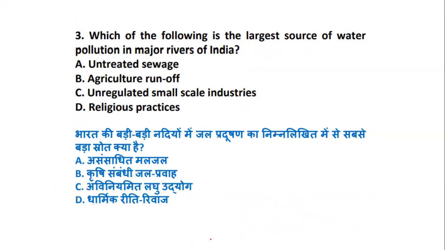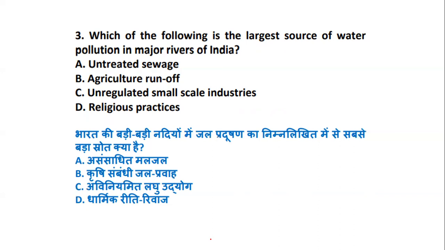Now, question number 3 is, which of the following is the largest source of water pollution in the major rivers of India? So what is the largest source of water pollution? So it is in major rivers of India. So whether it is untreated sewage, whether it is agriculture runoff, whether it is unregulated small scale industries, or whether it is religious practices. So obviously you can go with odd man out also and just decide the answer from the remaining. We are talking about the largest source of water pollution in rivers of India.